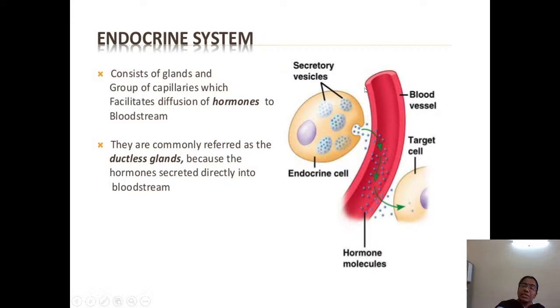The endocrine glands have secretory vesicles, and they secrete hormones. So diffusion is from higher to lower concentration, and they directly pour their secretion, or it diffuses, into the bloodstream. These are commonly called ductless glands because they don't have ducts. As I said at the start, whatever hormones or chemical substances, steroids, are secreted, they are directly poured into the bloodstream.